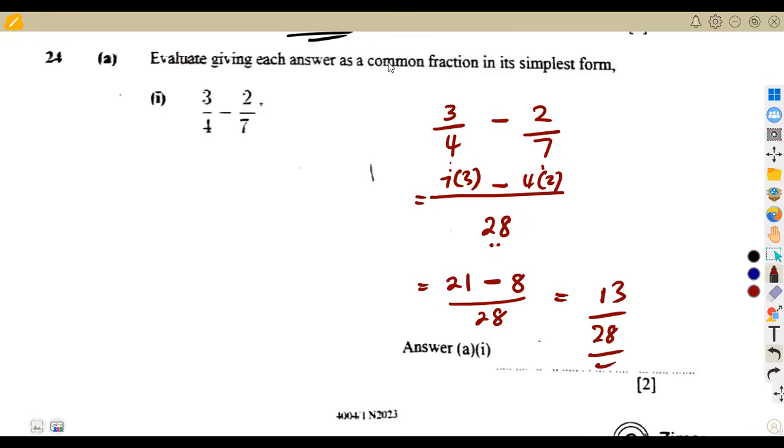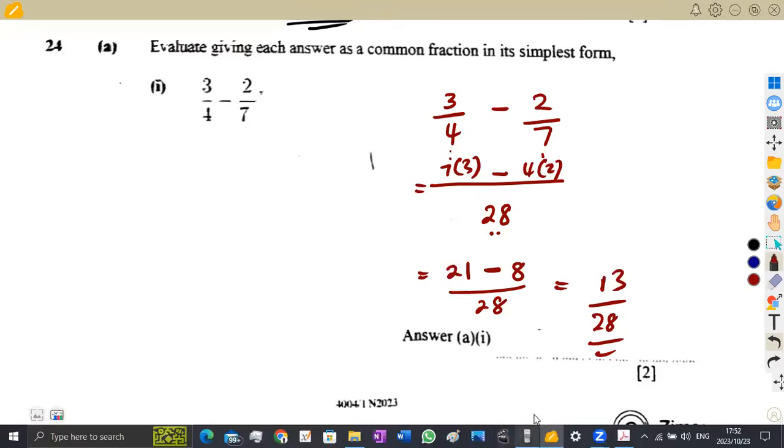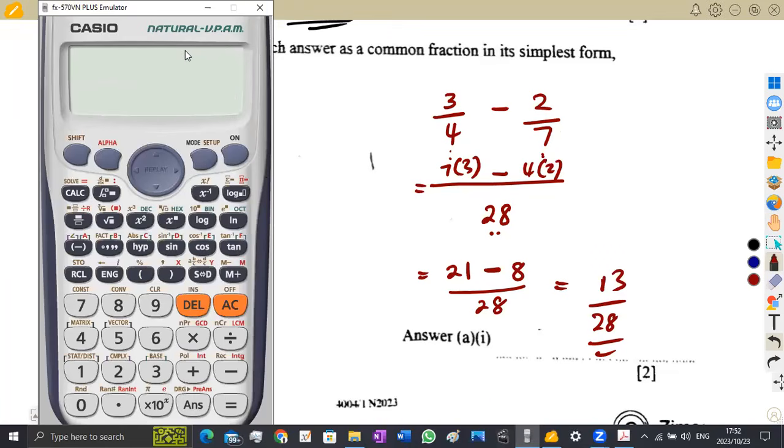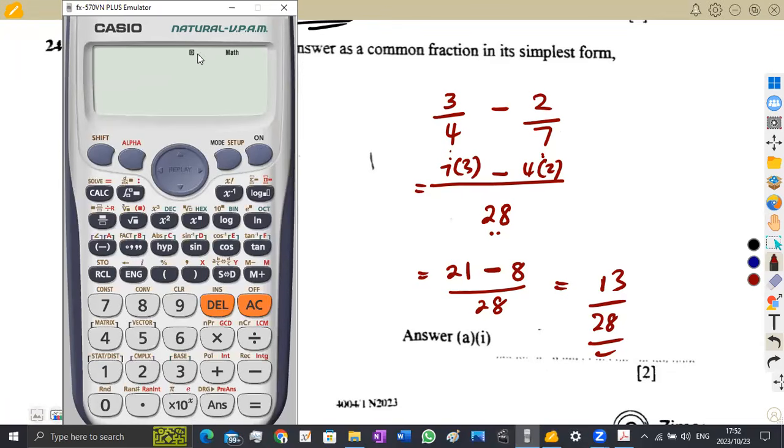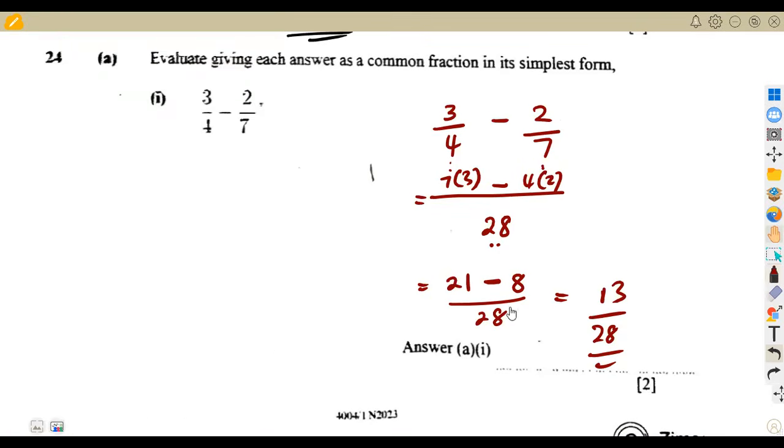2 marks for that. All right, let us just confirm, because we might say it's easy while we are writing the wrong thing here. So let's just confirm. This is 3 over 4 minus 2 over, is it 2 or 3? 2 over 7. All right, so that's 3 over 4 minus 2 over 7. That will be 13 over 28. Okay, this is fine. We are in the right direction. All right, so that's it.